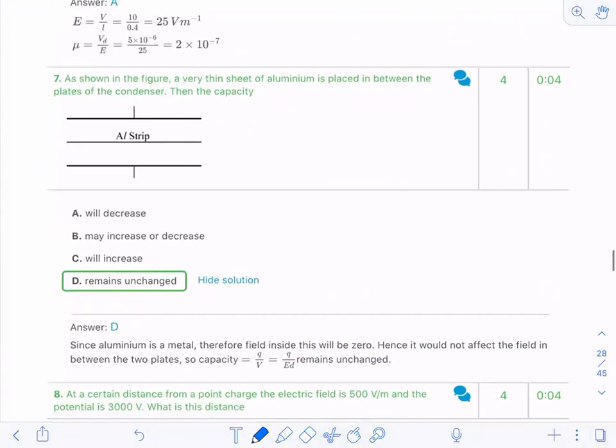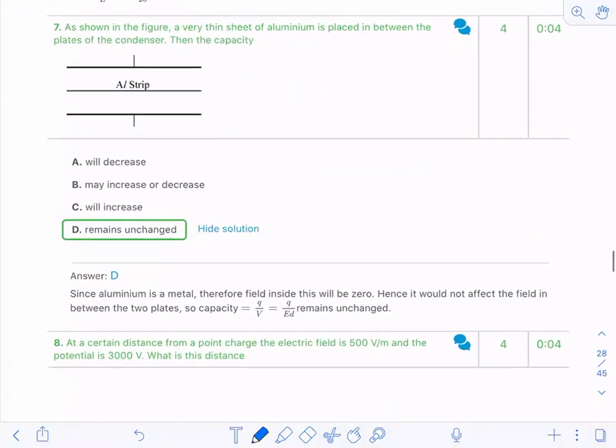Question number 7. See, this is the aluminum strip. If we had an insulator, then only it would polarize. Since it's aluminum, it remains unchanged. It's a metal.